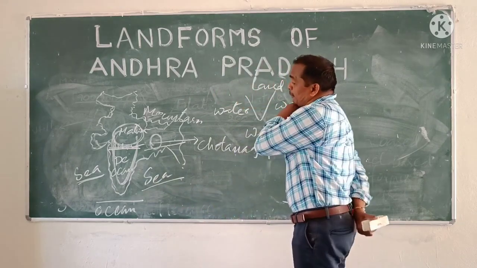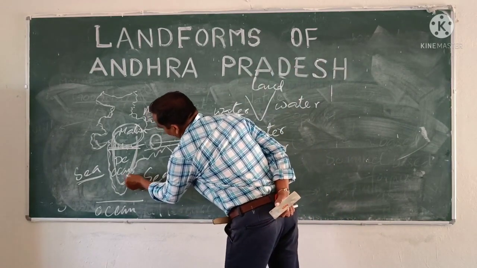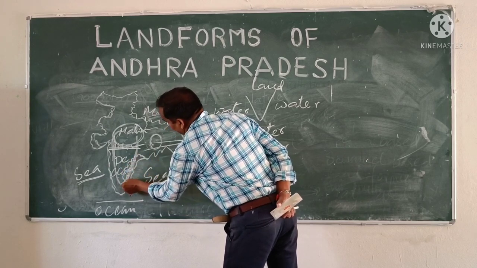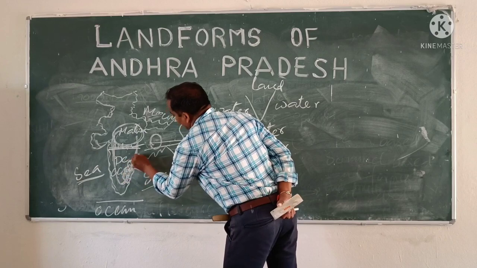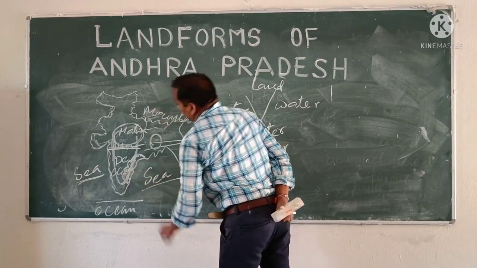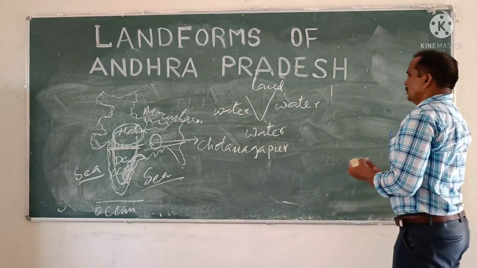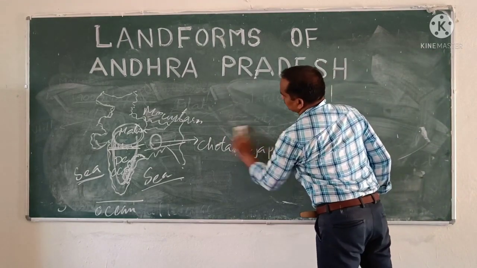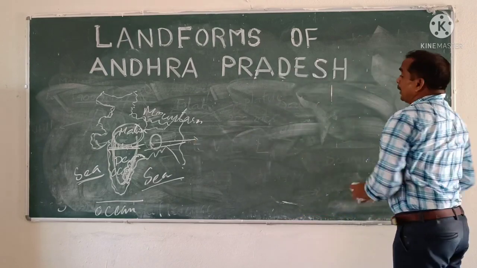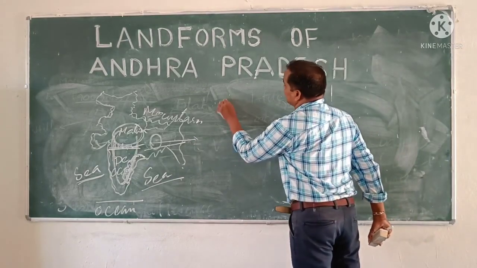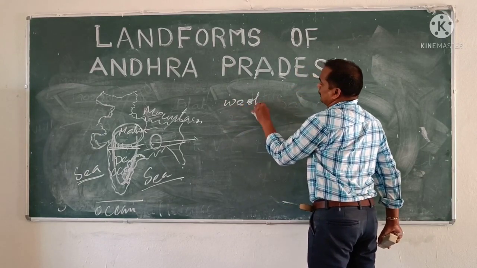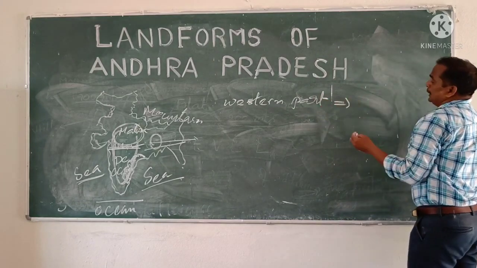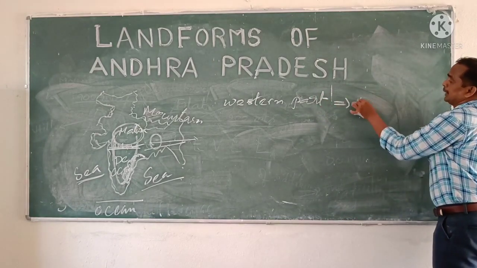So now we are going to get information about Andhra Pradesh. This is Andhra Pradesh, you see children. Regarding Andhra Pradesh, where is the plateau? The plateau is there in the western part of AP. So in the western part of AP, there is a plateau, that is the Deccan Plateau.